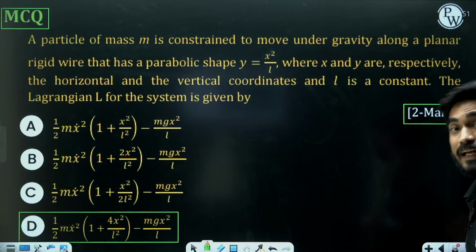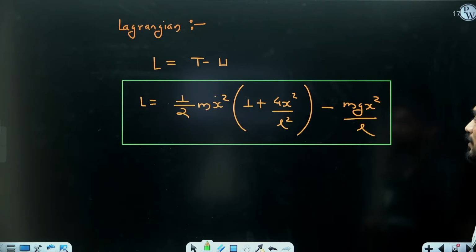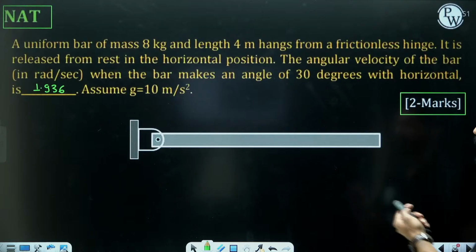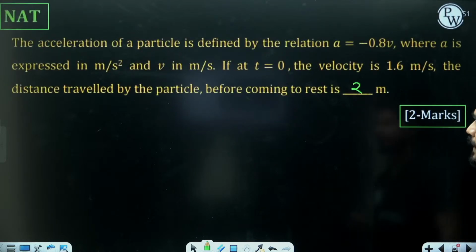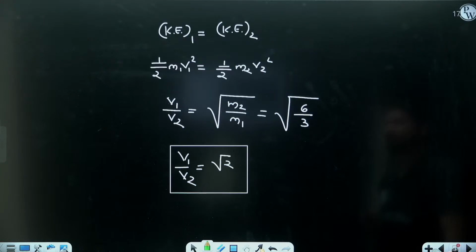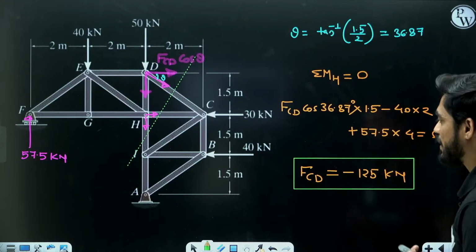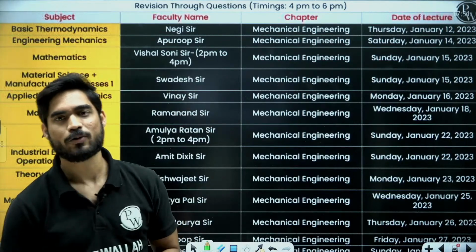Then this was from Lagrange's equation. We have solved a problem from Lagrange's equation also. Then this was from kinetics of particles. Then kinetics of rigid body. Then again kinematics. Then again simple problems. Then truss. So we have solved problems from every chapter. I hope you guys are happy with today's lecture.